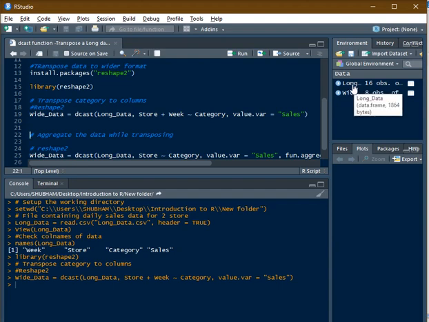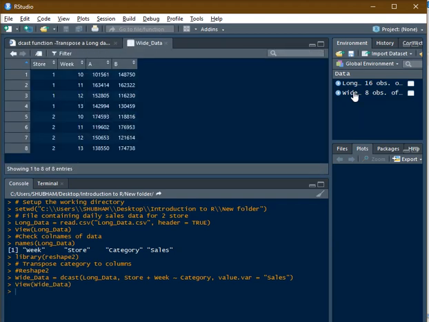See here, the long data consists of 16 observations. Now this has been reduced to 8 because there are two categories present, and those categories are now in columns 3 and 4, and the numbers in these cells are the sales metric, or sales column.